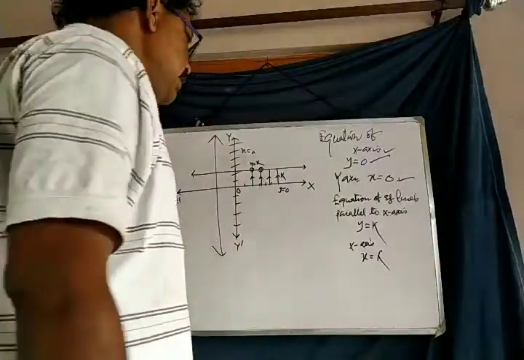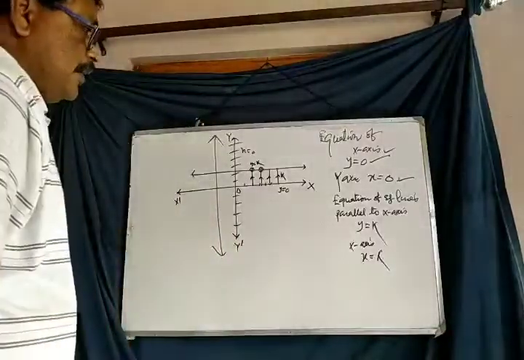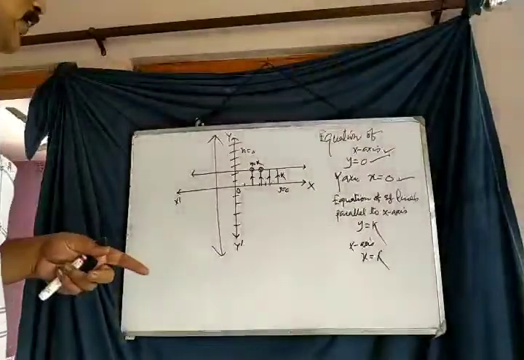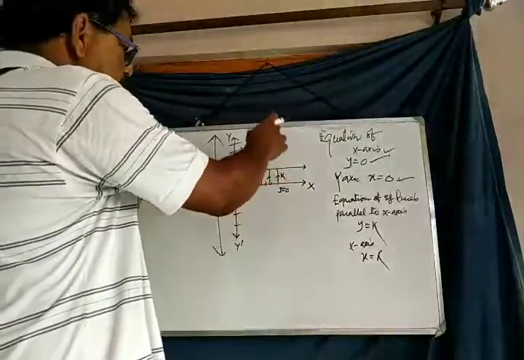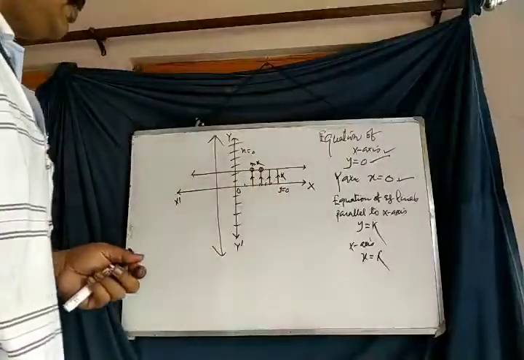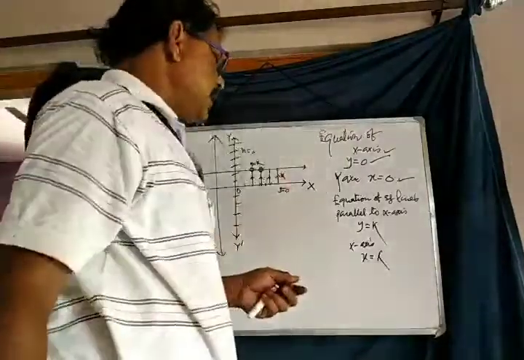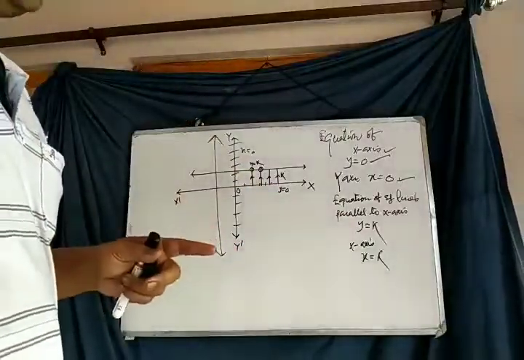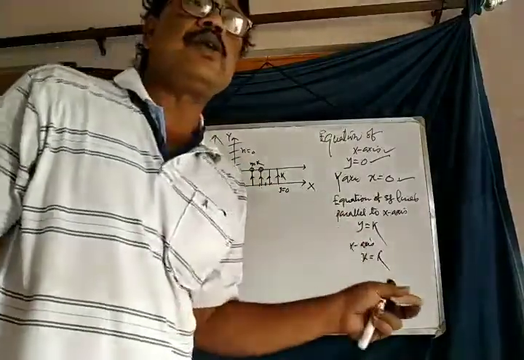And for the straight line parallel to the x-axis, the line passes keeping equidistant from the x-axis. So if the distance is k, the equation of the straight line parallel to the x-axis is y equals k.